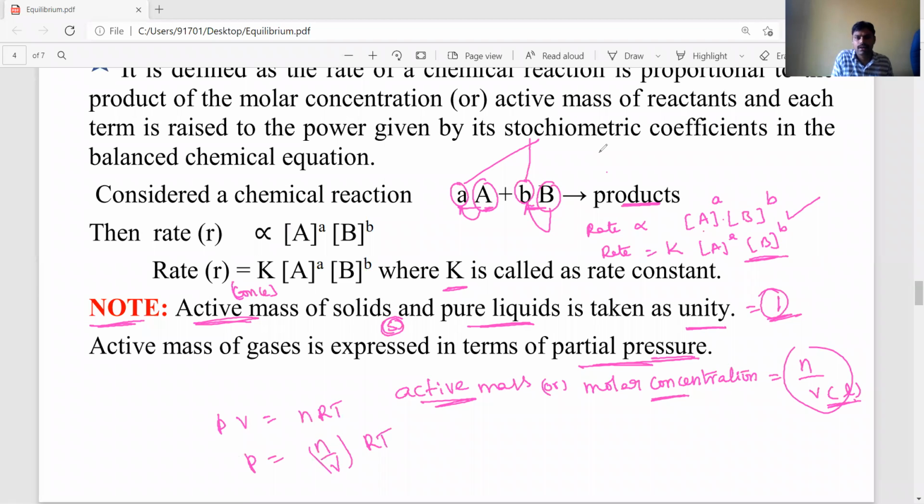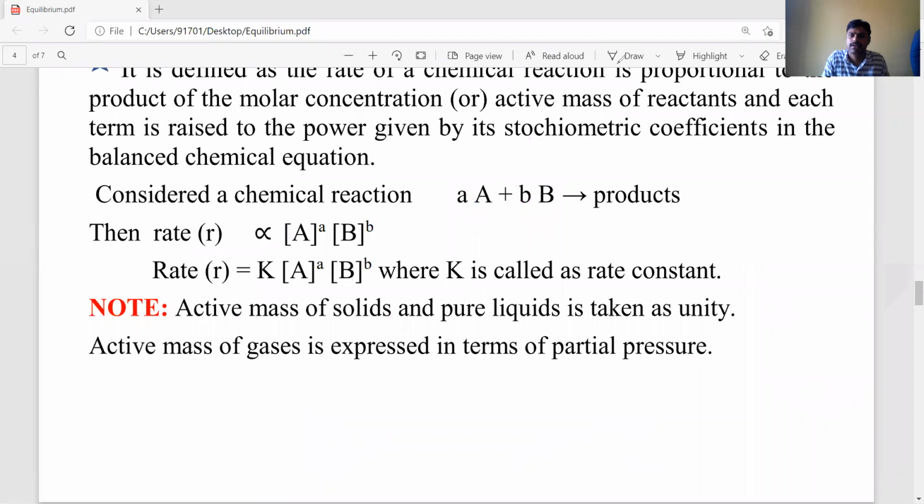Now n by V is nothing but concentration, so it is active mass into RT. R and T are constants, that's why pressure is directly proportional to active mass. That's why for gaseous reactants and gaseous products, the active mass or molar concentration we express in terms of partial pressure. Okay, listen carefully.